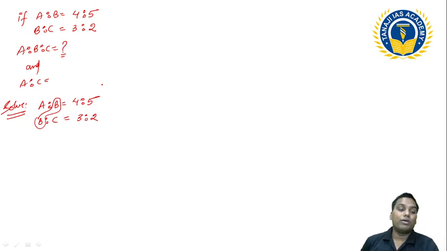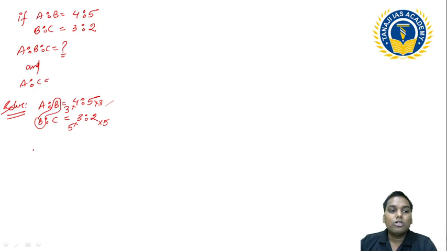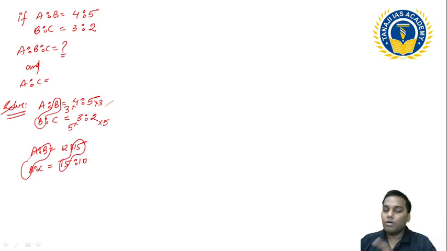I have to make their values the same, right? So how can we do this? Can I multiply by 3 here? If I multiply by 3 here, I have to multiply by 3 on this side. Can I multiply by 5 here? If I multiply by 5 here, I have to multiply by 5 on this side. So can I write A ratio B as 12 ratio 15 and B ratio C as 15 ratio 10? See, this B is the same and this 15 is the same. The previous type of question becomes, so A ratio B ratio C is equal to 12 ratio 15 ratio 10.